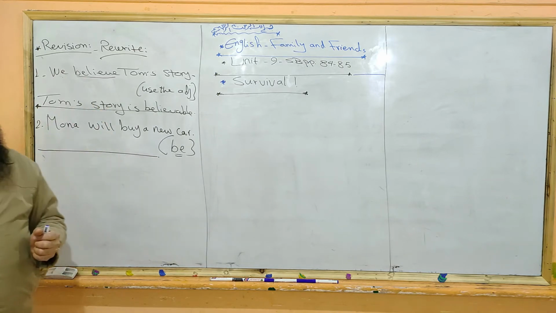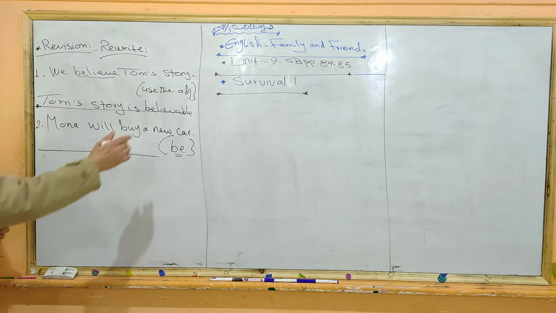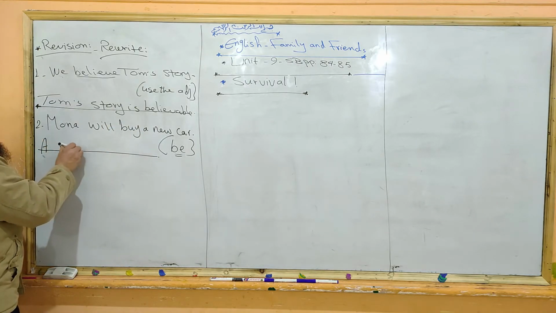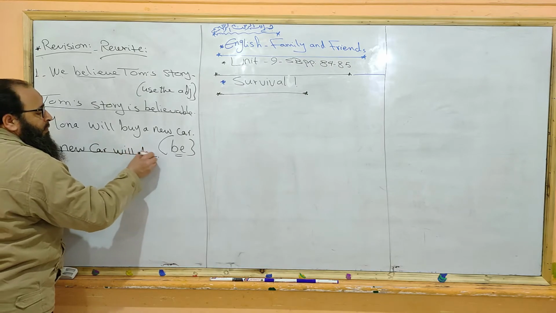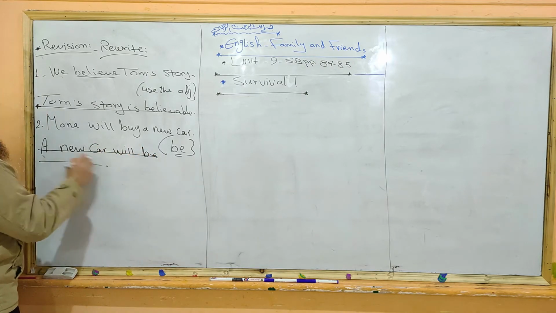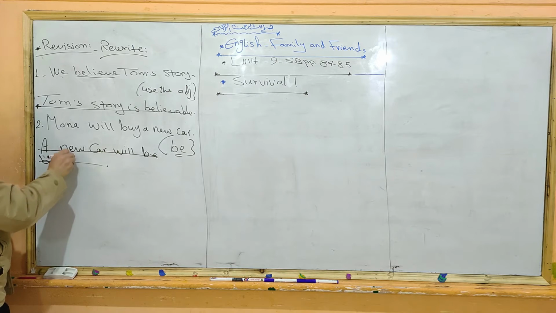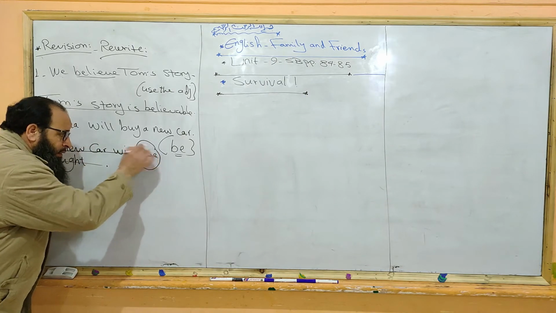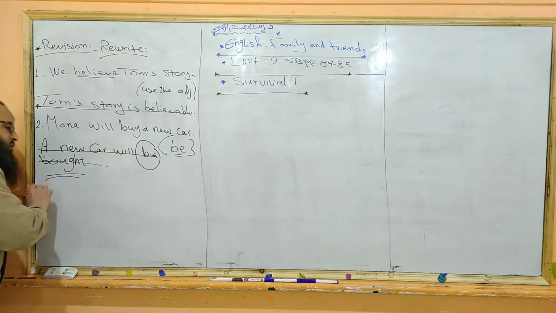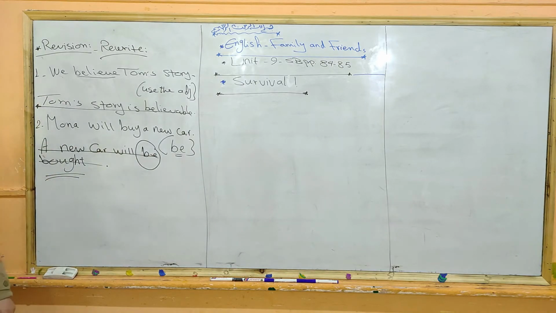Do you remember the passive voice? So a new car will be bought. Why? Look at be and the past participle. A new car will be bought.